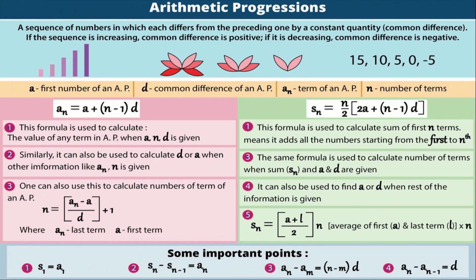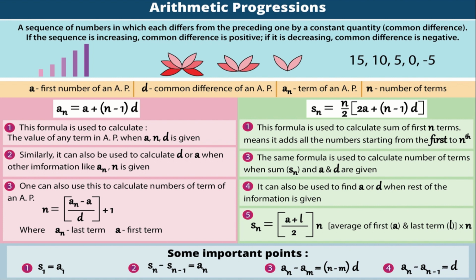Let us have a quick recap on arithmetic progression. A sequence of numbers in which each differs from the preceding one by a constant quantity, that is a common difference. If the sequence is increasing, common difference is positive. If it is decreasing, common difference is negative. The important formula is an is equal to a plus (n minus 1) into d, where a is the first term, d is the common difference, an is the nth term of an AP and n is the number of terms.